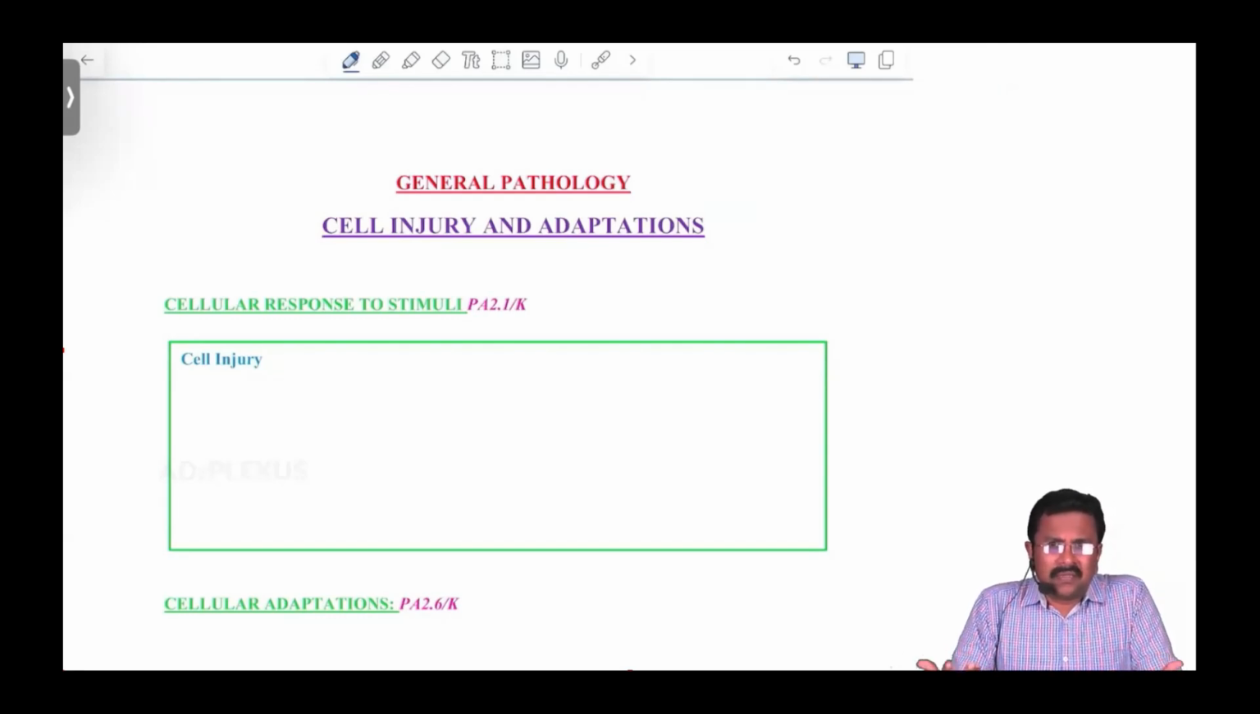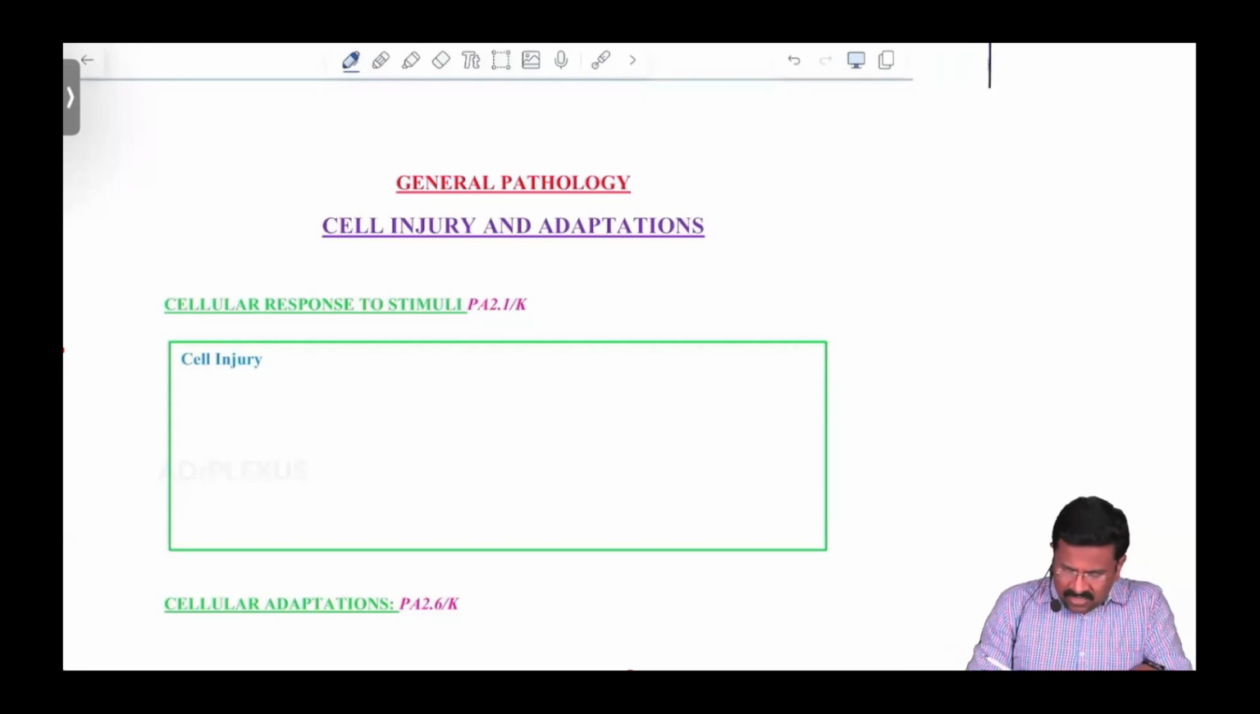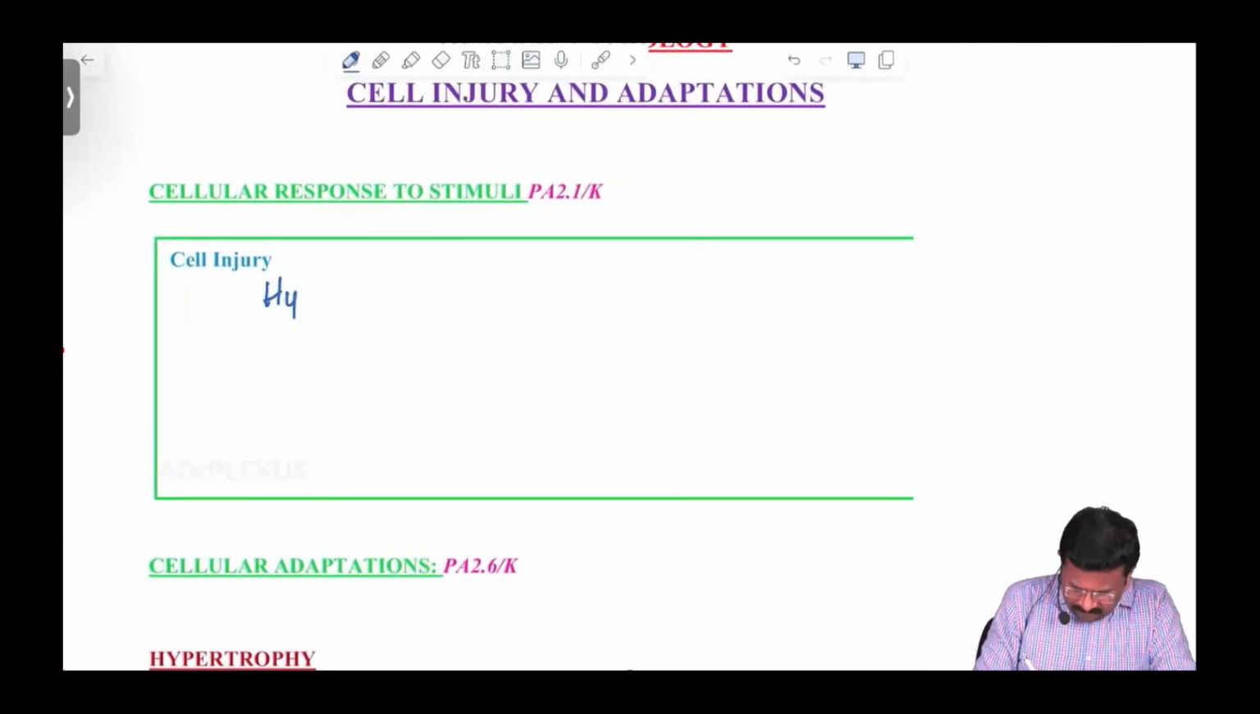Yes, let's be interactive and don't worry about whether you are right or wrong. Let's interact more. Yes, Tara, you are right. Hypoxia. Yes. So let's start writing this. Hypoxia is the most common cause of cell injury.